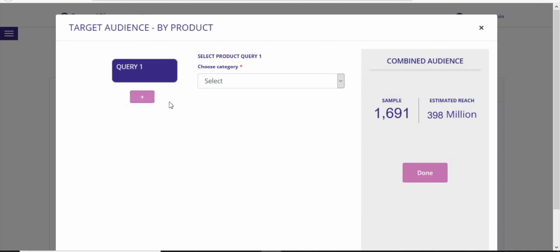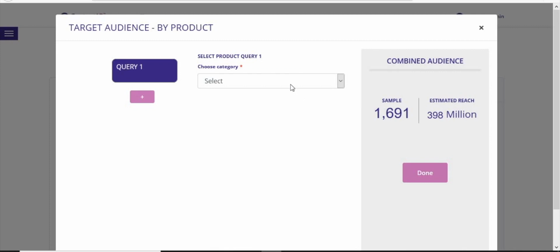The first thing we'd like you to note is that you can build up to 5 queries in this section. To the right are 2 data points, sample and universe. Without any filters applied, the total Indian digital universe is a sample of 1691, along with the estimated reach of 398 million. Add filters to define your audience and you'll see the sample and universe change automatically.